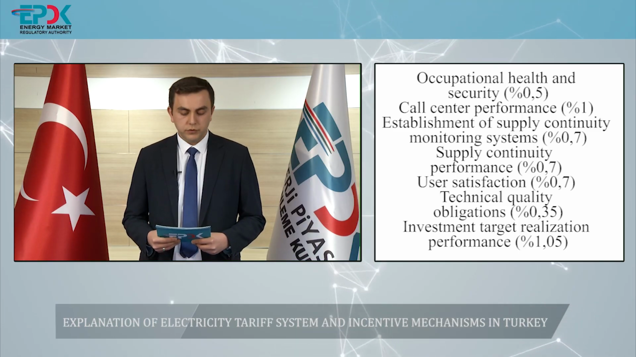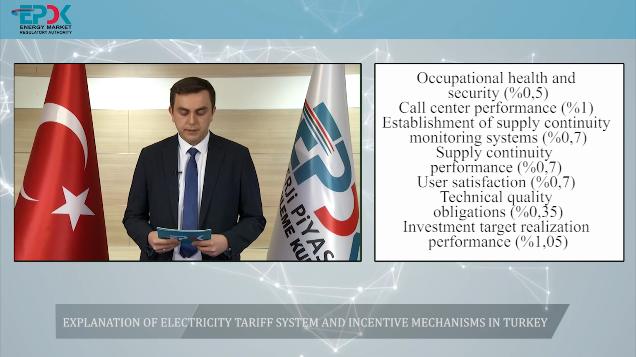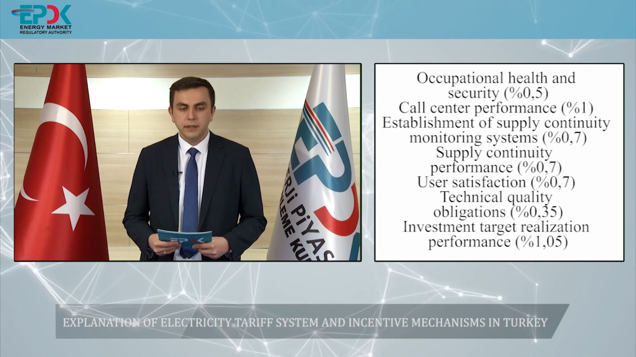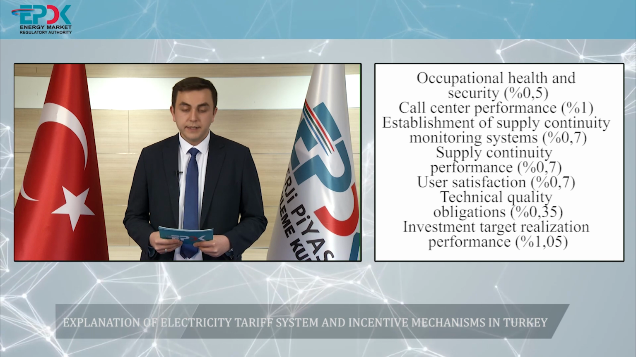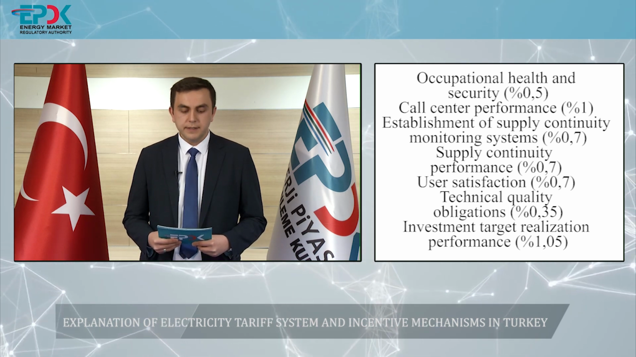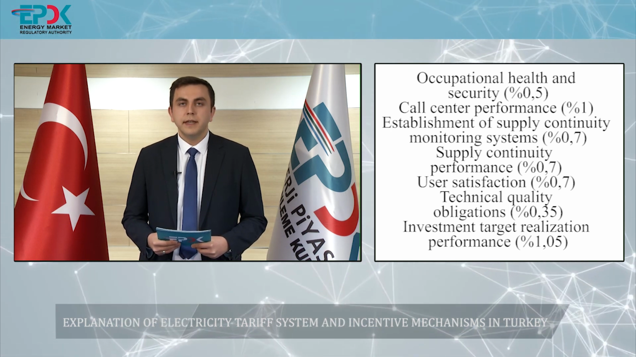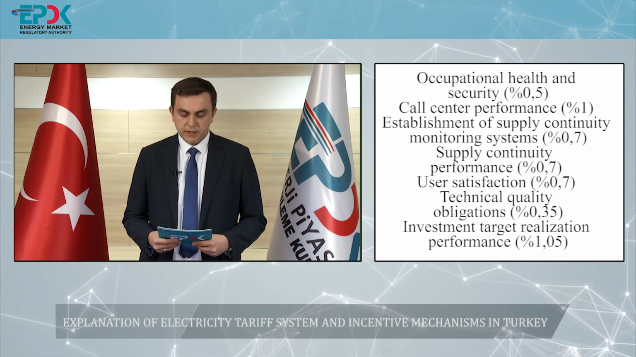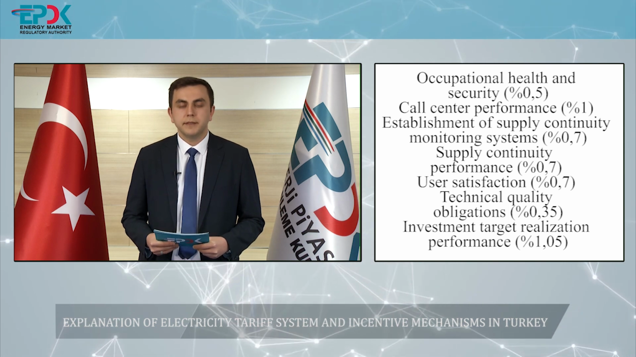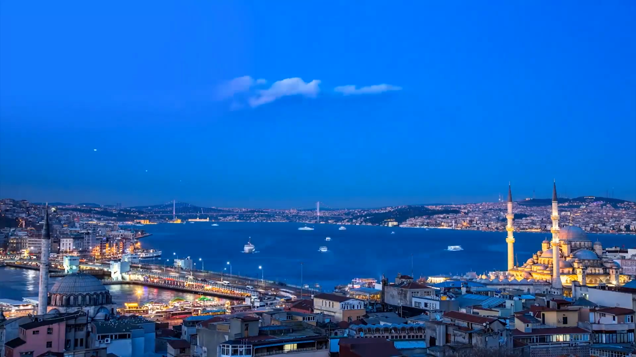Quality parameter. The quality parameter has positive effects for the distribution companies if they meet the required standards. The quality parameter has a total effect of 5%, which is additional to the approved revenue cap and includes the following components: occupational health and security, call center performance, establishment of supply continuity monitoring system, supply continuity performance, user satisfaction, technical quality obligations, and investment target realization performance.